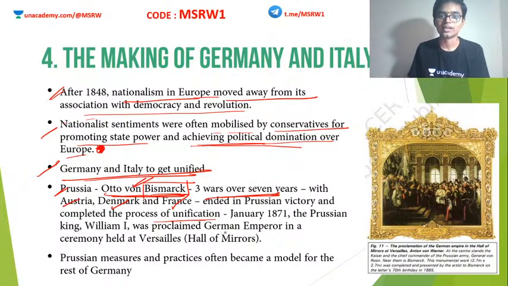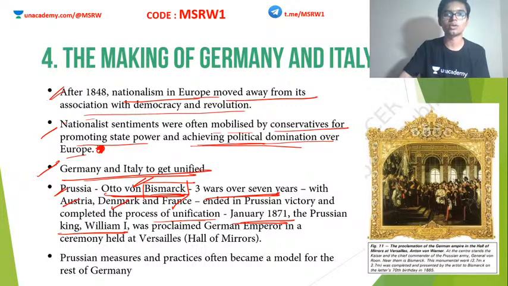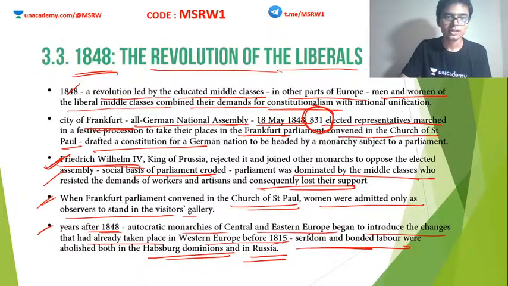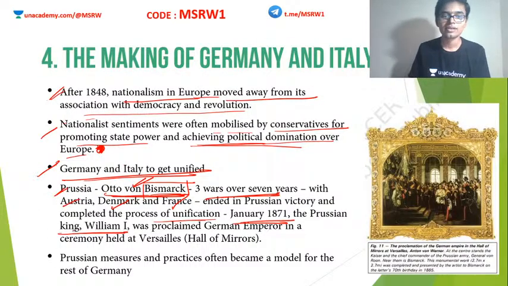Again, in January 1871, the Prussian king William I, the king changed in Prussia. Earlier it was Frederick William IV who refused to become the emperor of Germany. But now it is William I, and this person was very nationalistic and cared about all these things. He accepted the throne of Germany.